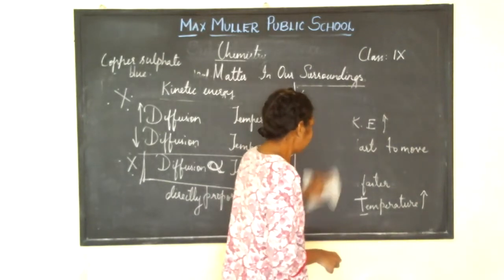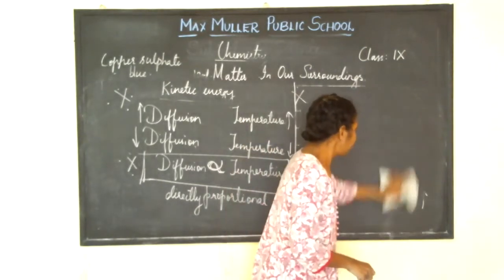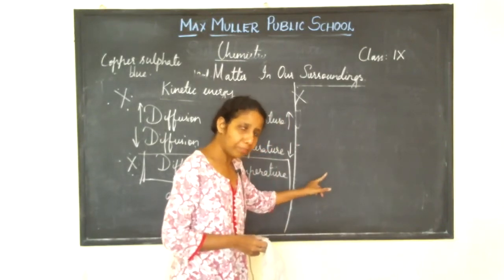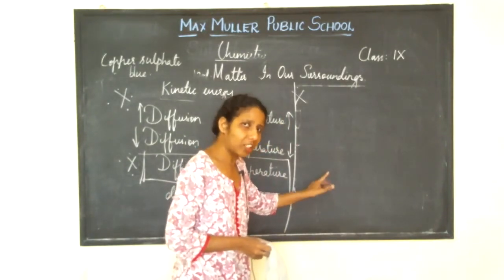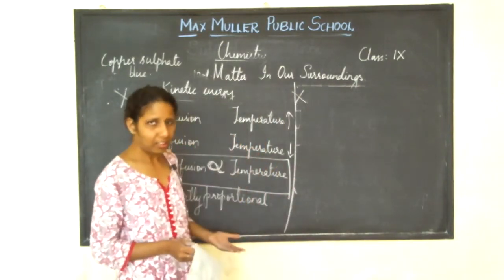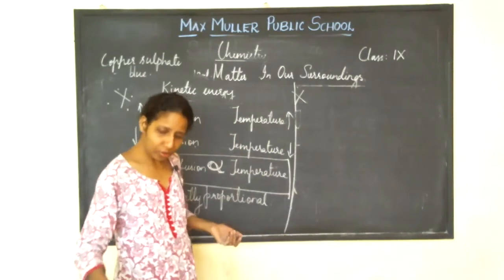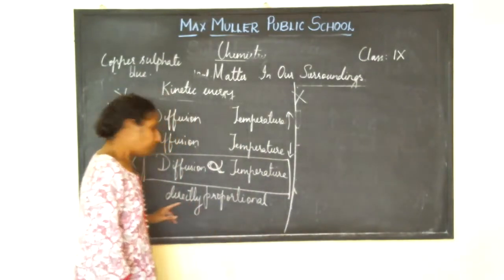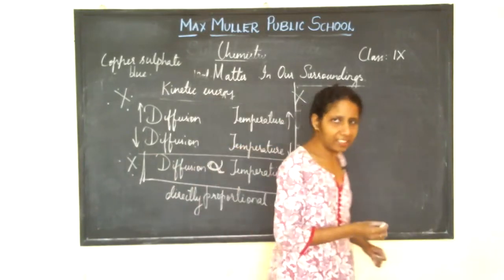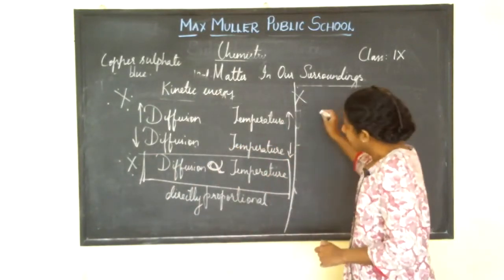To understand this, we take up other example. See, you have to write down what I had written here. As the temperature increases, kinetic energy increases and the particles start to move faster. Isn't it? Therefore, the diffusion also is faster. Did you people understand this? Now, we take up other example to understand it.